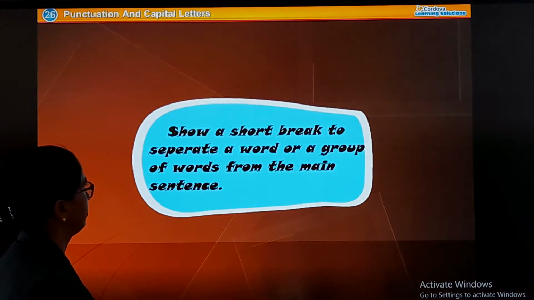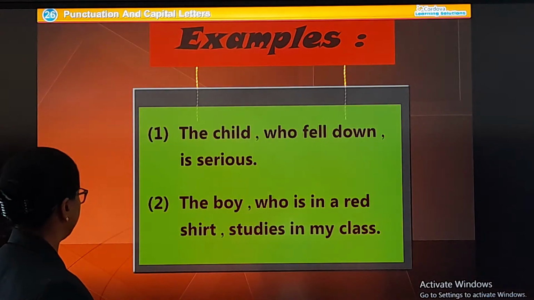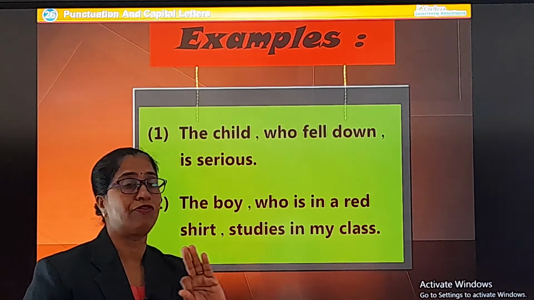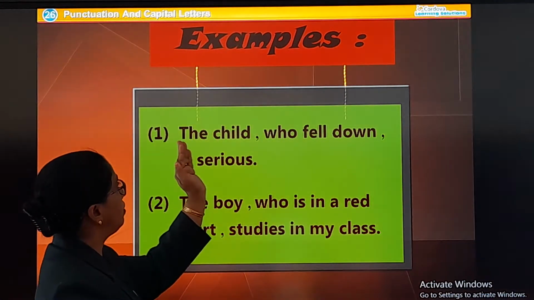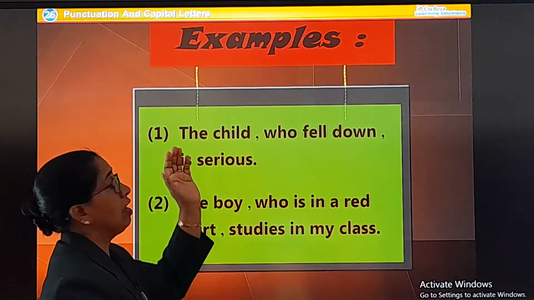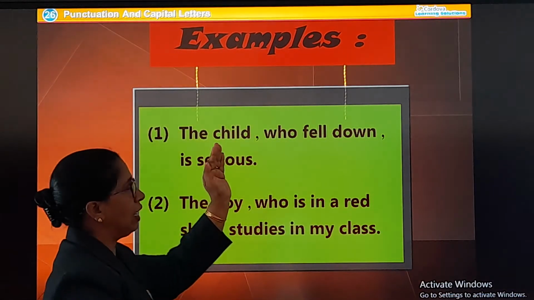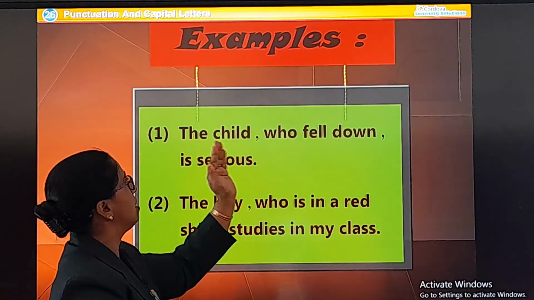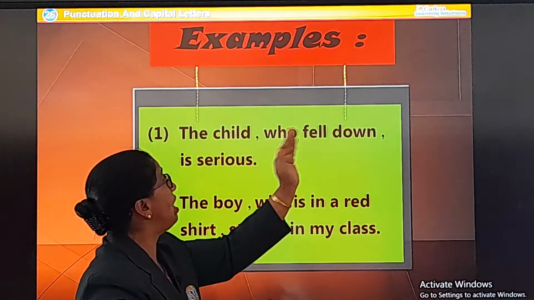A comma shows a short break to separate a word or a group of words from the main sentence. Examples: the child. Now here, comma, this is the third use of a comma. A comma is used to separate the main word and the sentences, especially when the sentence is very long, like the child, the person whom I am addressing, I am separating it and then I am making a second reference to that person again, who fell down.